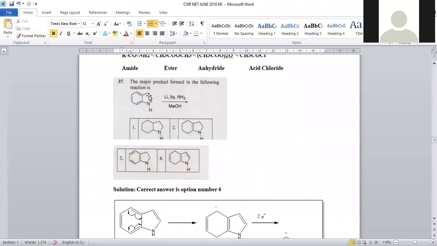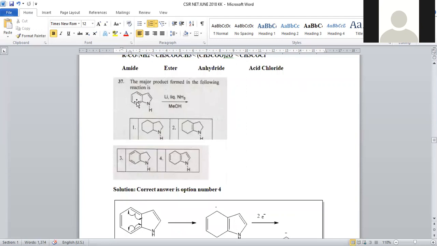And the next question is from organic chemistry. The major product formed in the following reaction. This is the indole moiety, a bicyclic ring system. One is a 6-membered ring, and the other is a 5-membered ring system. It is treated with lithium in liquid ammonia dissolved in methanol. It is a kind of reduction named after Birch. It is the 1,4 reduction called Birch reduction.